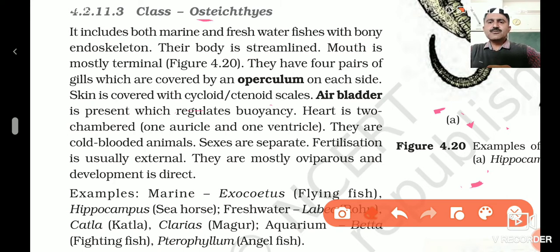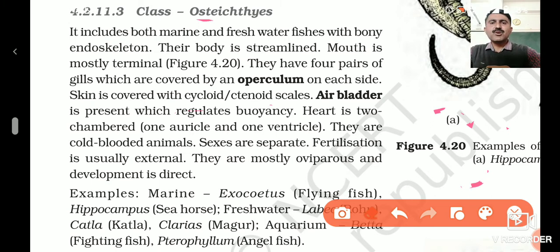So in comparison to the Chondrichthyes, their body density is less. It provides buoyancy, it provides upthrust, and they also have more flexible fins. So these more flexible fins help them to swim very swiftly. Their skin glands are present, and these skin glands produce mucus.